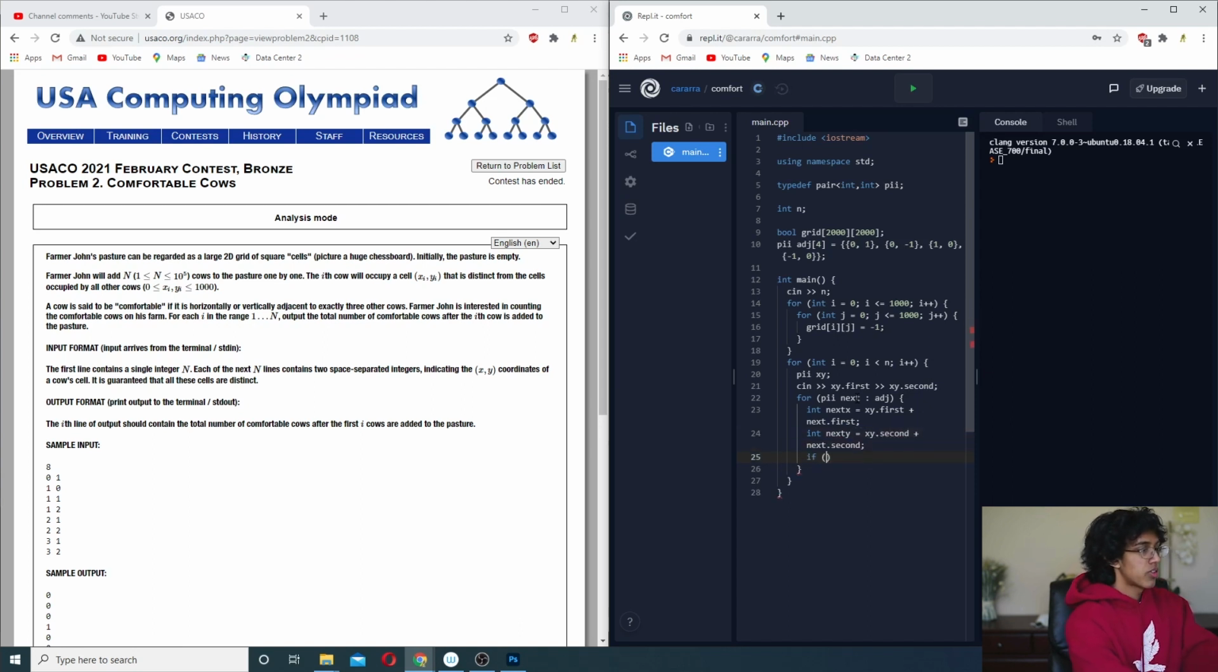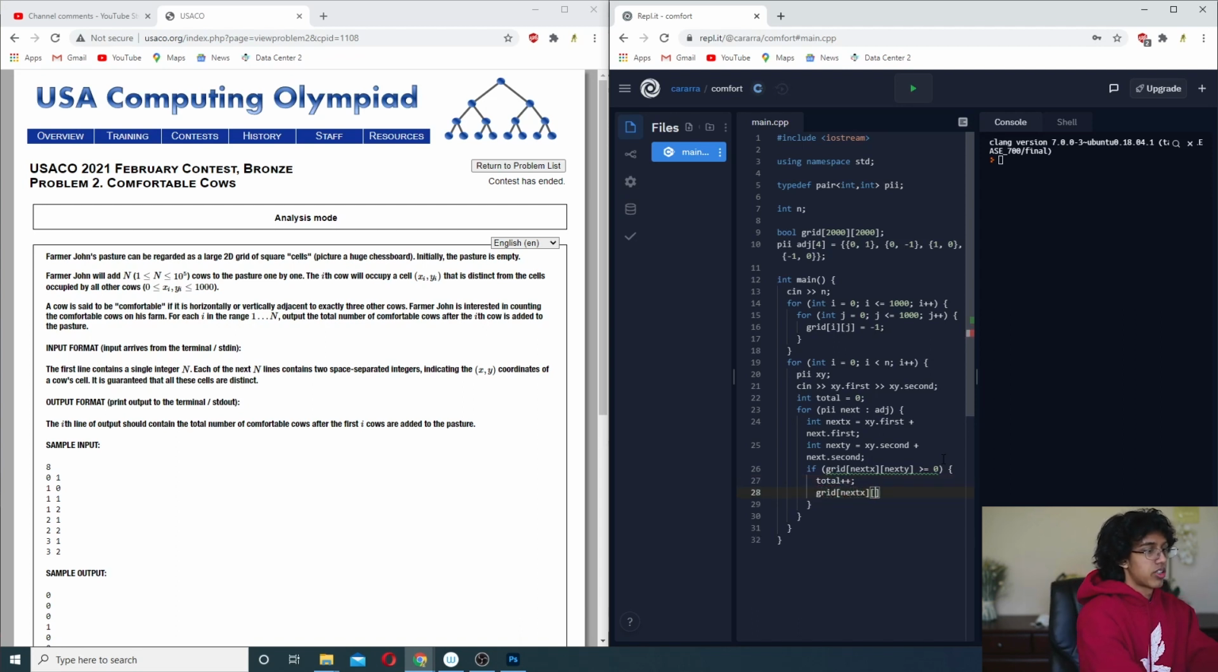So if grid[next_x][next_y] is... we should probably keep track of an int total of 0. If that is greater than or equal to 0, then we basically do total++. And then we just increment grid[next_x][next_y] by 1 because we're adding a dude next to it. Okay. Oh, so yeah, this should be an int. And then over here we basically just say grid, let's see.